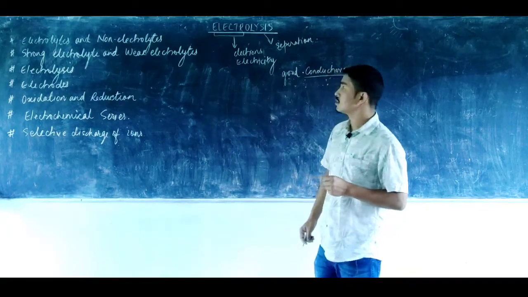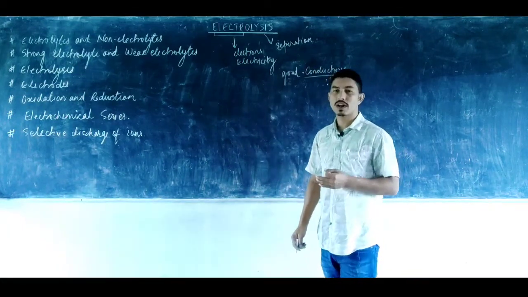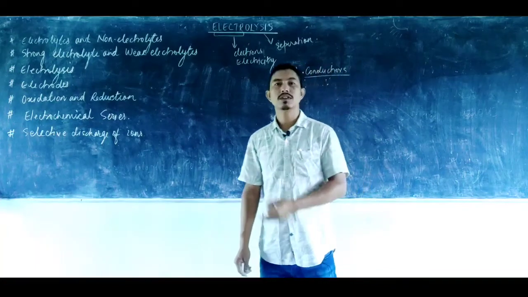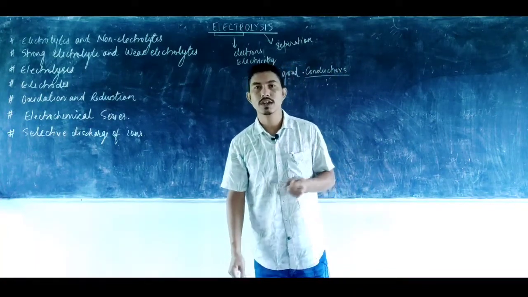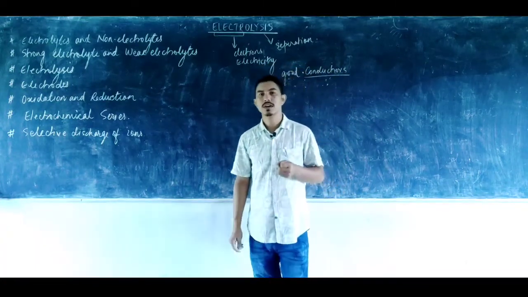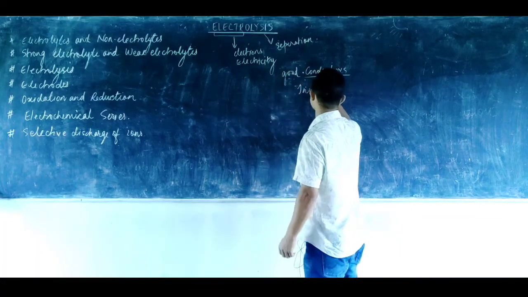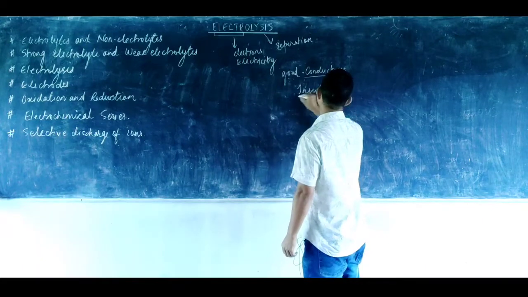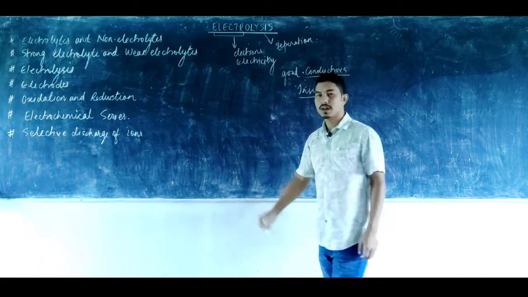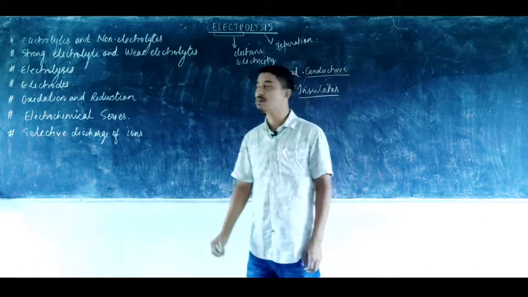And there are some classes of substances which do not allow electricity to pass in any state, whether in a liquid state, an aqueous state or a solid state. They are known as insulators. Insulators are the ones which do not allow the electric current to pass through them in any of the states.